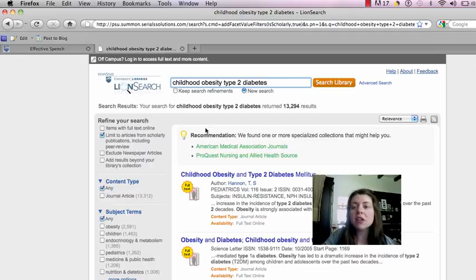So this has just been a short tutorial on how to do that through Lion Search, and I hope that you guys find it very useful. As you can see already, from 100,000 results, I was able to get down to 13,000. That's still way too many, but it will help you a lot using Lion Search.